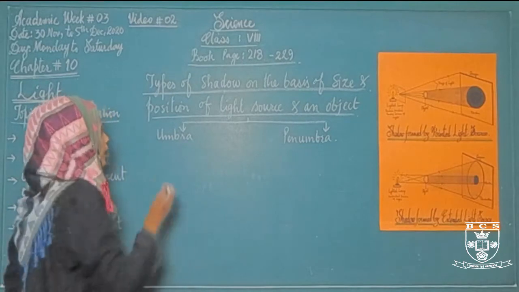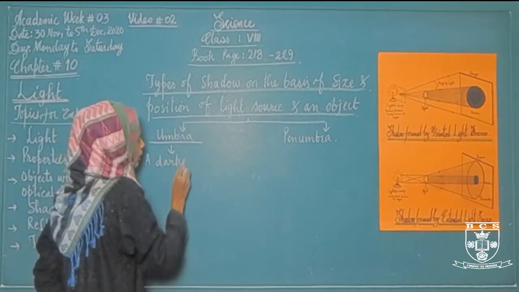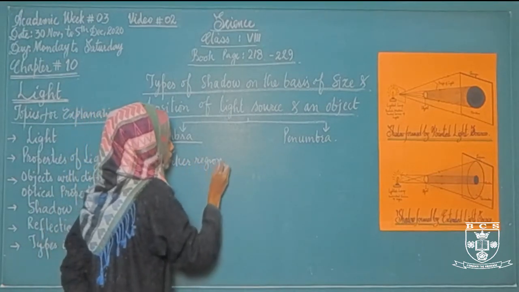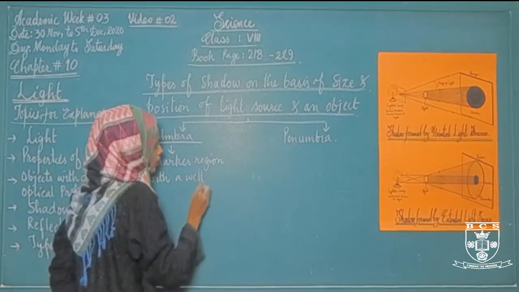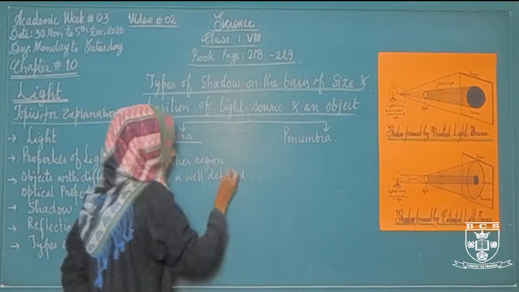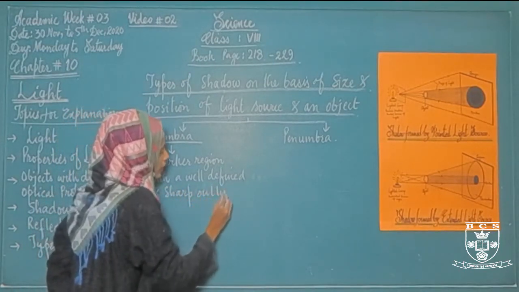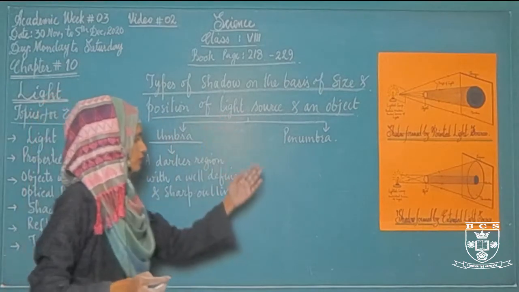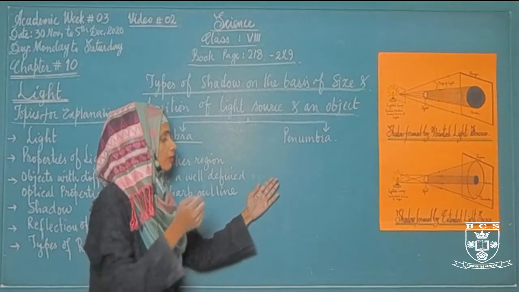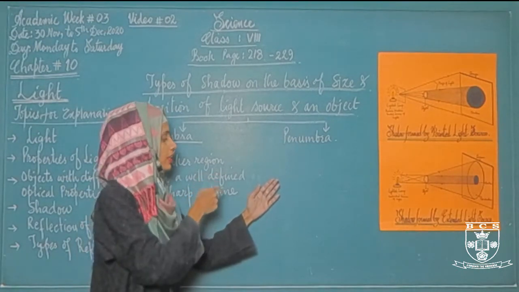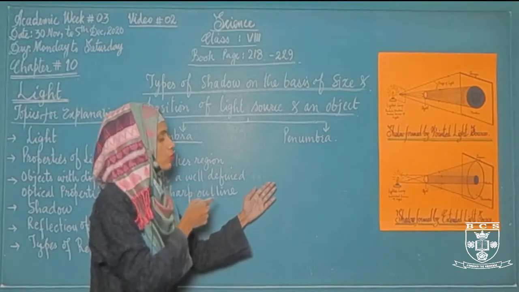What is umbra? An umbra is a darker region with a well defined and sharp outline. I hope you can observe at the board, this is an umbra. This is an umbra, the shadow that is forming behind my hand. It has a sharp outline and it's a darker region, that's why it is called umbra.